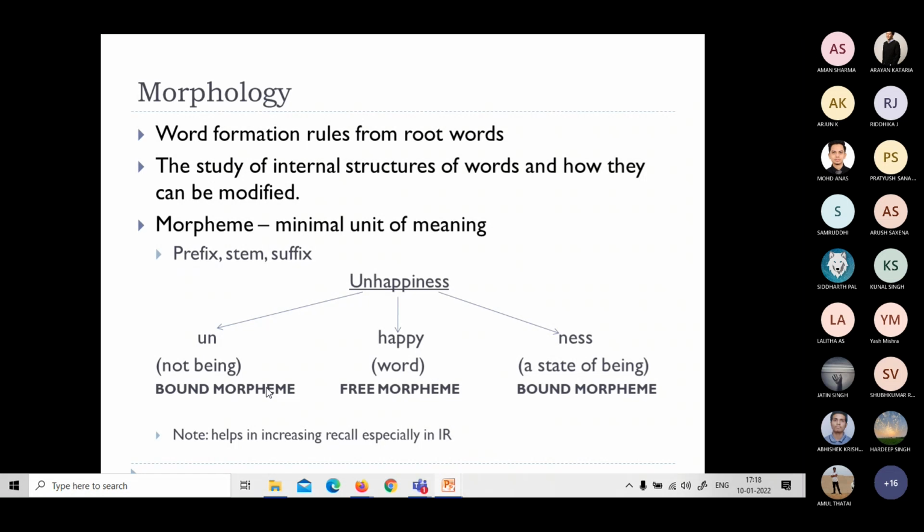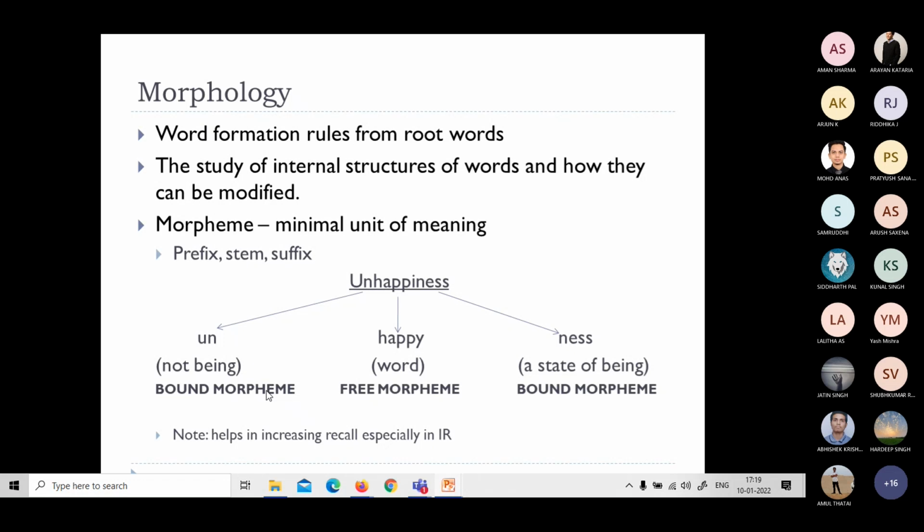And why do we need this? Because we are searching for something. For example, in IR, information retrieval, it increases the recall, the ability to recall the actual content which is out there. If I'm searching for something, I try to find the keywords, and I find the root of these keywords, and I search these against the actual documents so that I can fetch the actual files, actual documents that support my query. So such things benefit. There are several things there.